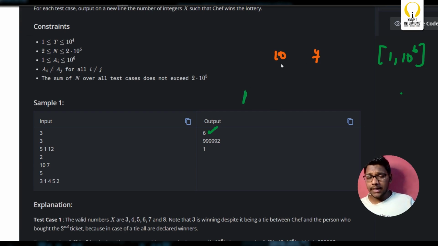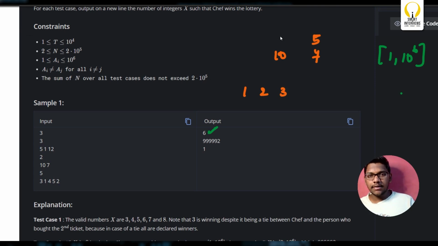Cool. Now, I'll start with 1. Can chef win at x equal to 1? We'll see. Distance 9, distance 6. Okay. So, chef will not win. Okay, chef will not win at x equal to 1. What about x equal to 2? Again at x equal to 2, who will win? Distance 8, distance 5. So chef will not win again.